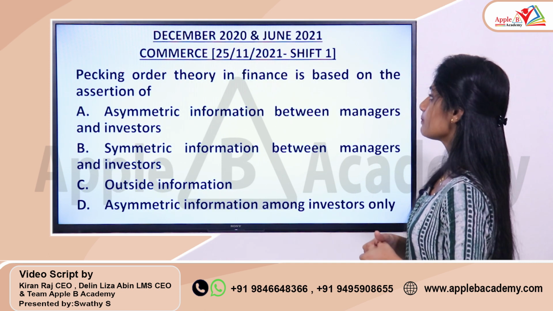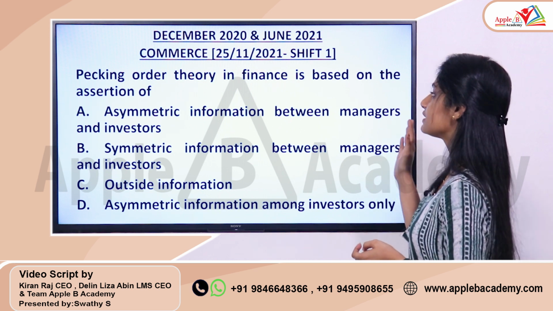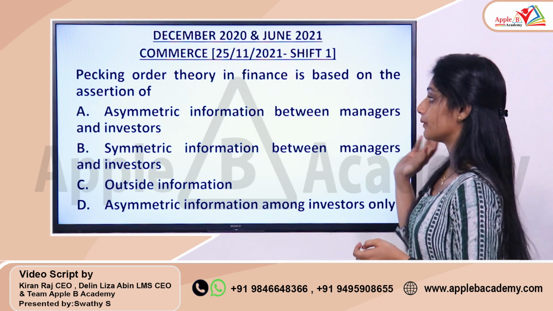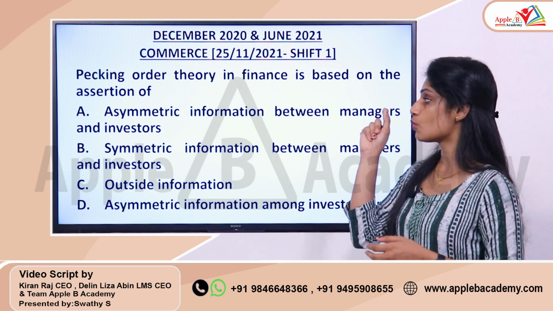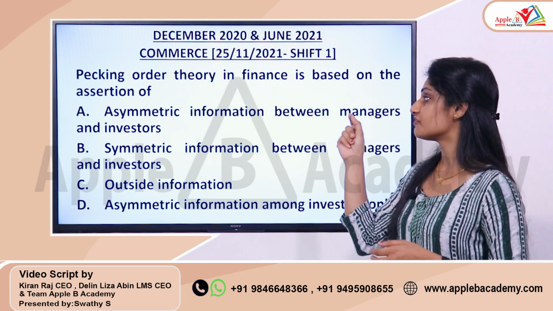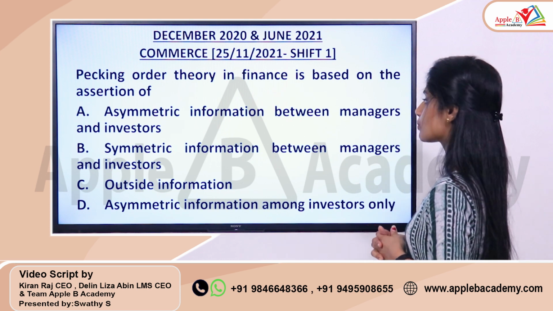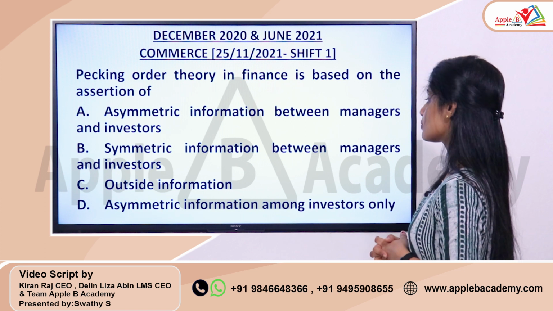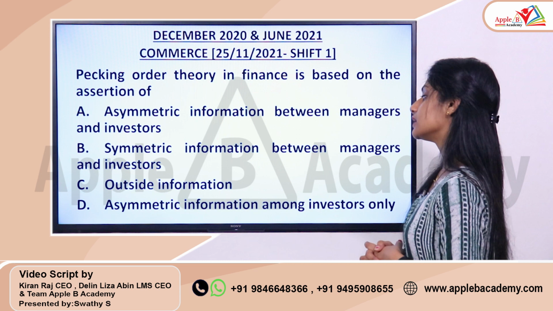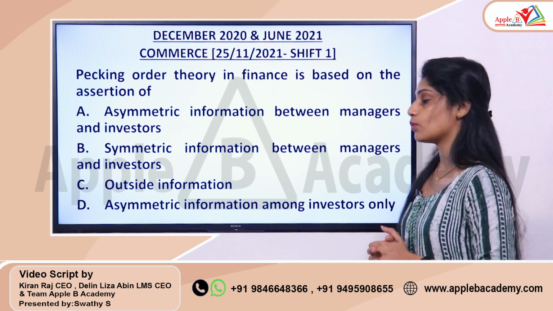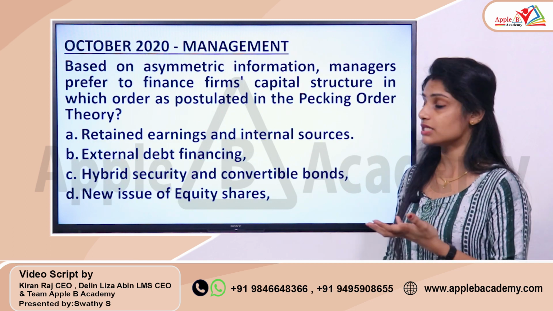And the next question, from the December 2020 and June 2021 cycle, for commerce students on 25th November 2021, shift 1. Pecking order theory in finance is based on assertion of. So what is actually the basis for this pecking order theory? The first one, asymmetric information between managers and investors. Symmetric information between managers and investors. Outside information. D, asymmetric information among investors only.